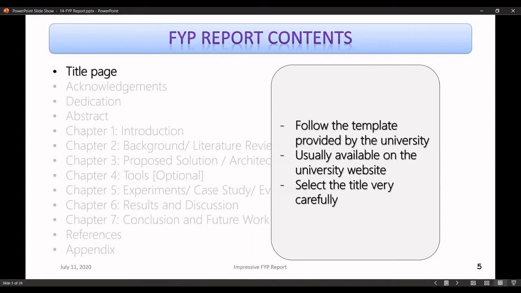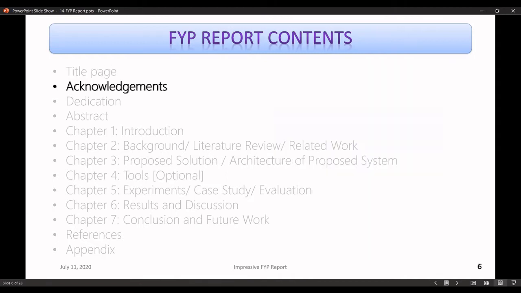The second section is acknowledgements, and let's see what appears in the acknowledgements. Usually, I have seen students put their supervisor's name in the acknowledgement section, right, along with others, which should not be the case. You don't have to thank your professor.